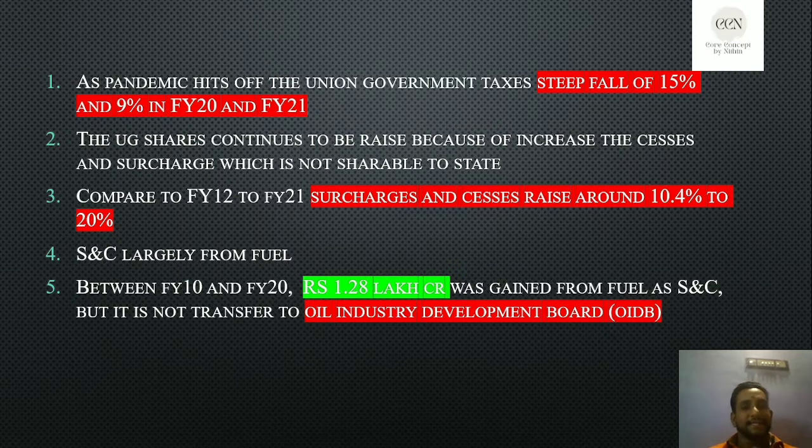That's the problem here. They are collecting SNC based upon one particular issue, but after collecting the revenue, they are not going to share that amount with the particular department. That's the main issue with the SNC. And I already mentioned the SNC is not going to be shared with the state government revenue. So the bulk amount is covered by the Union government, and they directly put that amount in the Consolidated Fund of India.